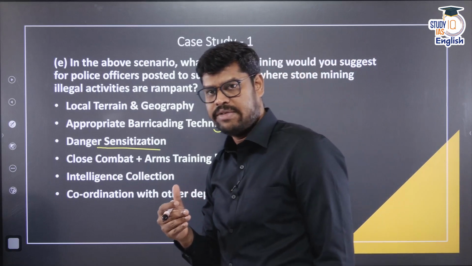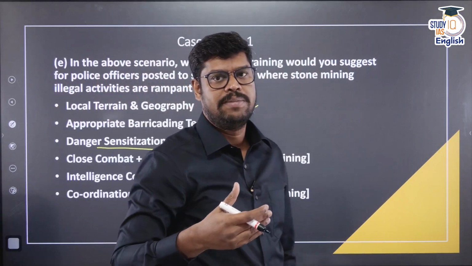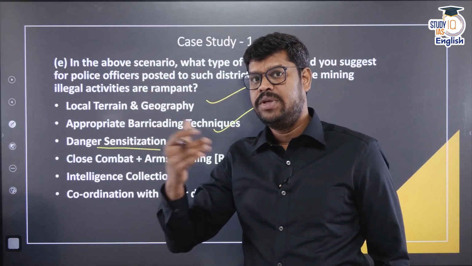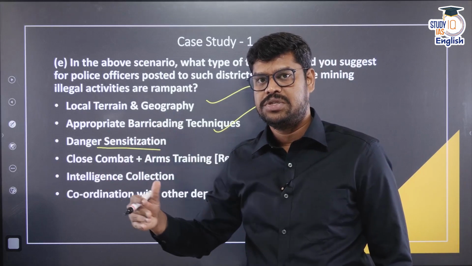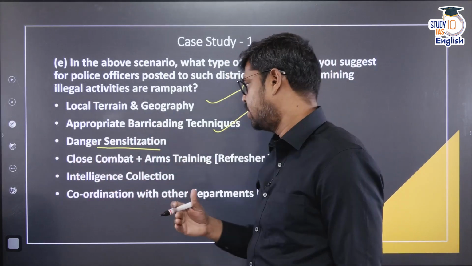Sometimes the officers are not aware of the danger sensitization. Sometimes they feel that everybody is like a local person, but the mafias may go to any extent. So, they should be aware of what could be the possible consequences for their actions. So, accordingly, standard operating procedures have to be developed in such areas.